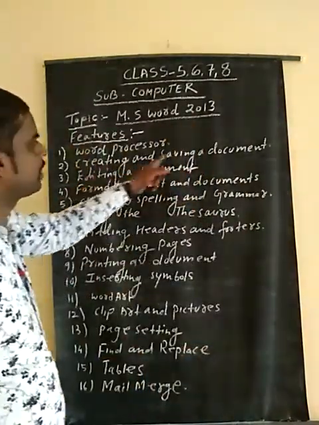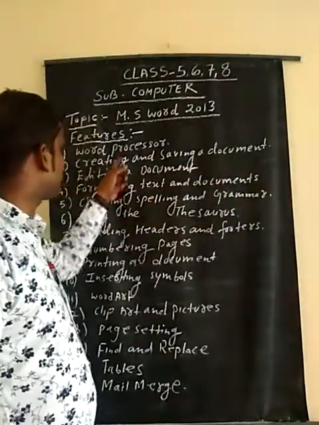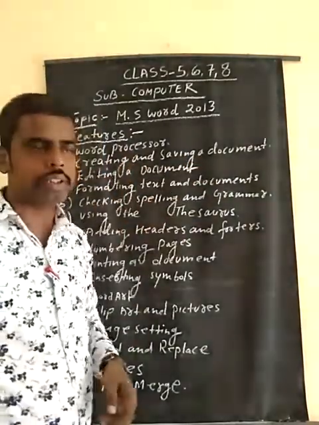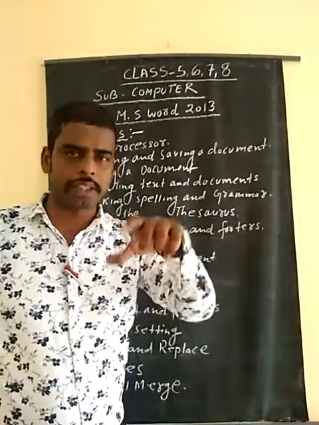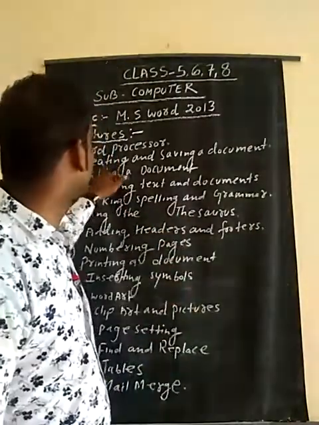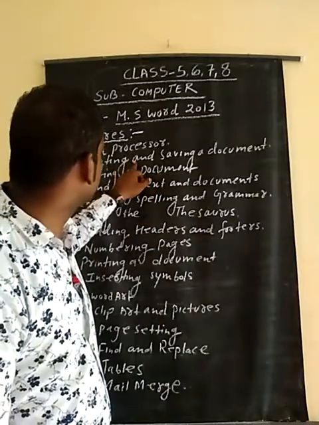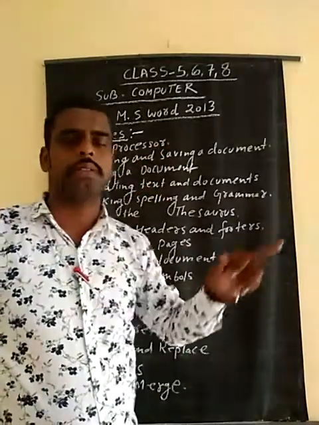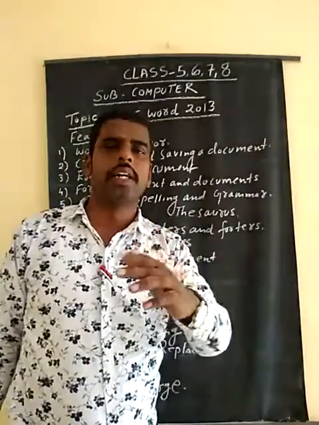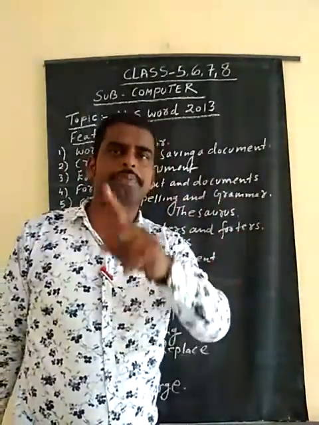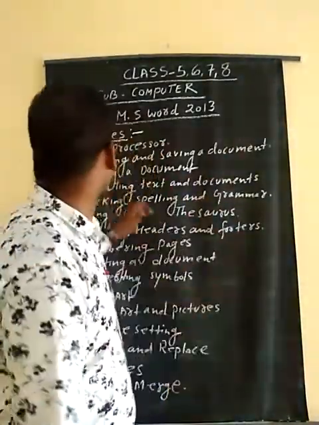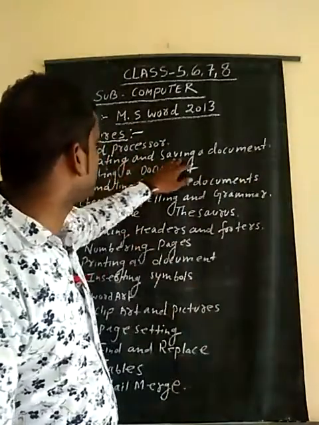Second one is creating and saving a document. Suppose you want to create an MS Word document, you go to the keyboard and press the Ctrl plus N buttons. You get the option of creating a new document. You can make new things like greeting cards also. Suppose you make a watermark also, from this creating and saving a document.